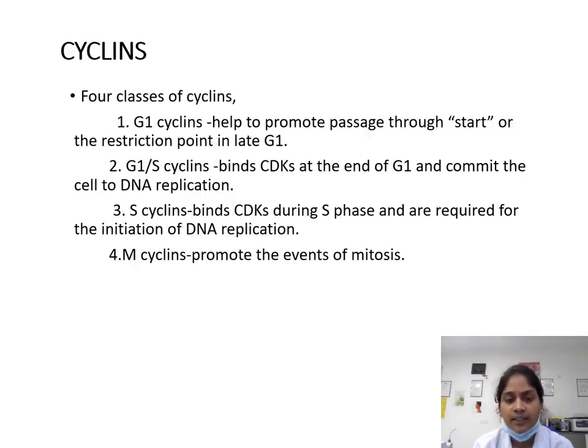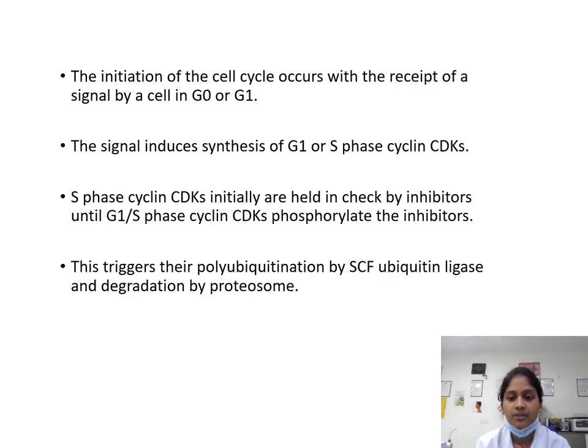There are four classes of cyclins. They are G1 cyclin, G1/S cyclin, S cyclin, and M cyclin. G1 cyclin helps to promote passage through start or the restriction point in late G1. G1/S cyclins bind CDKs at the end of G1 and commit the cell to DNA replication. S cyclin binds CDKs during S phase and is required for the initiation of DNA replication. M cyclins promote the events of mitosis.